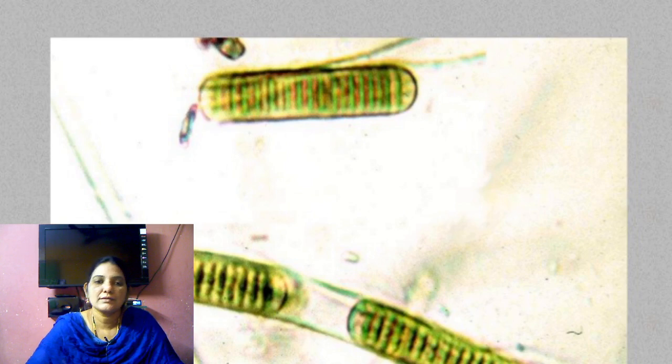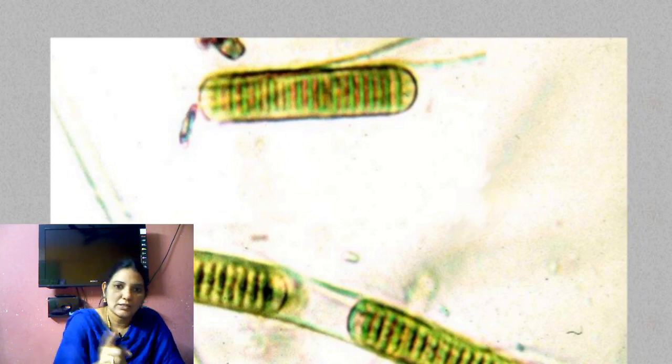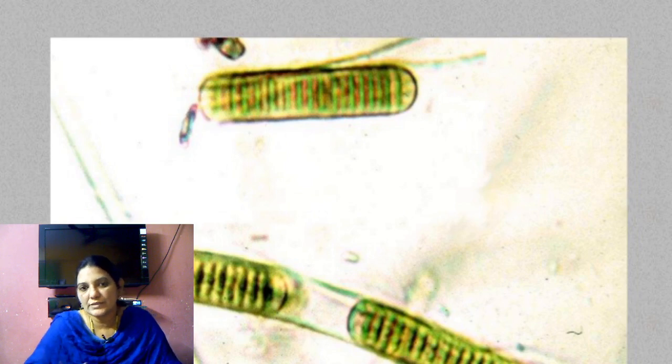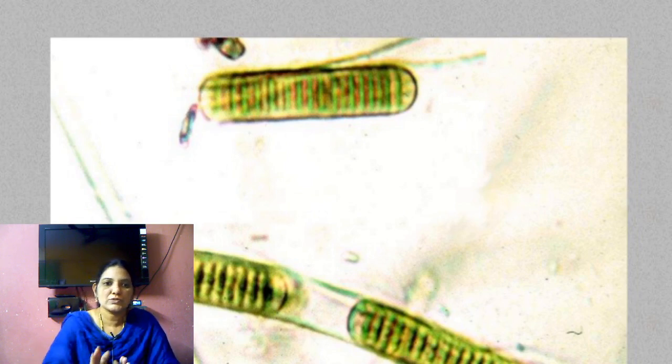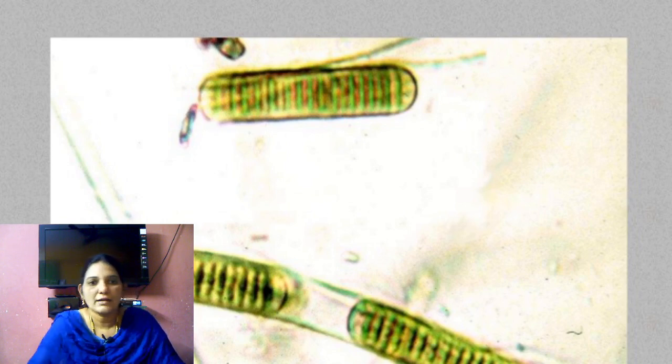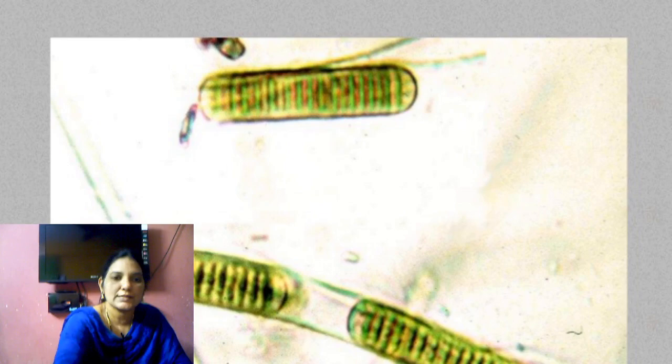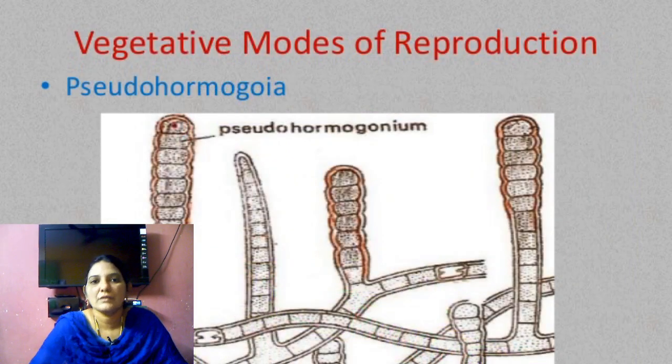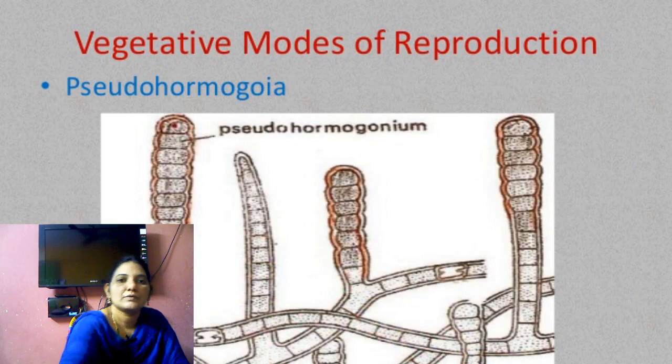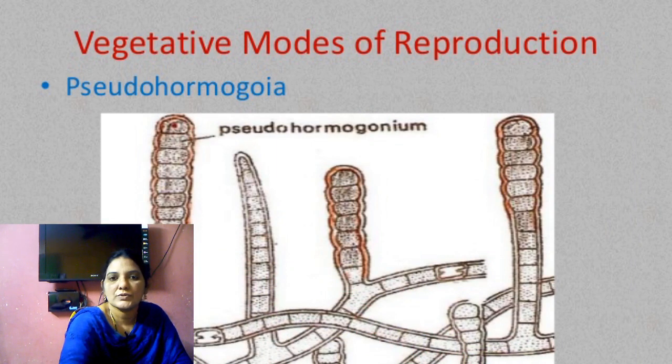The heterocyst is attached to the weak vegetative cells, and the weak cells break into a separate piece. That piece is called hormogonia, and hormogonia develops as a new thallus. Here also, hormogonia are present at the upper side of the thallus.